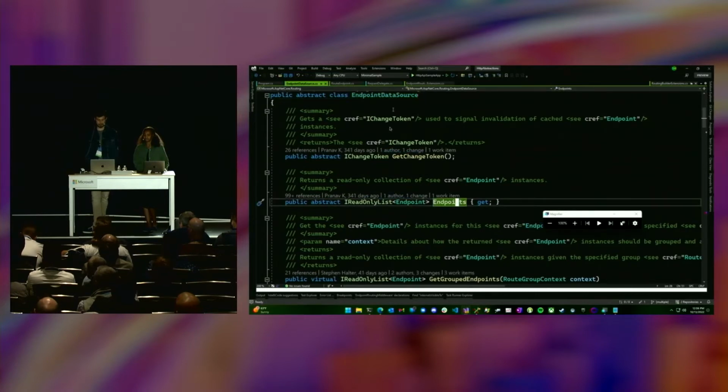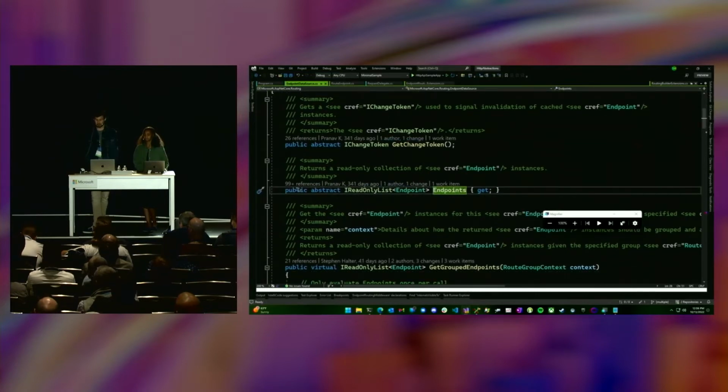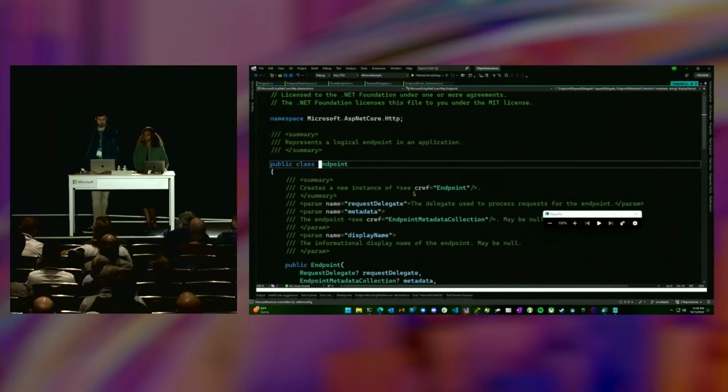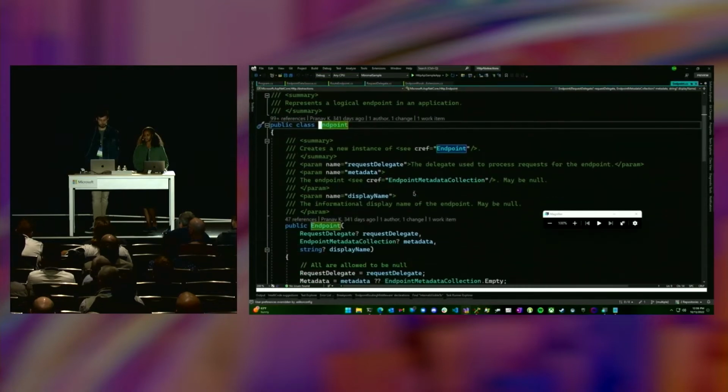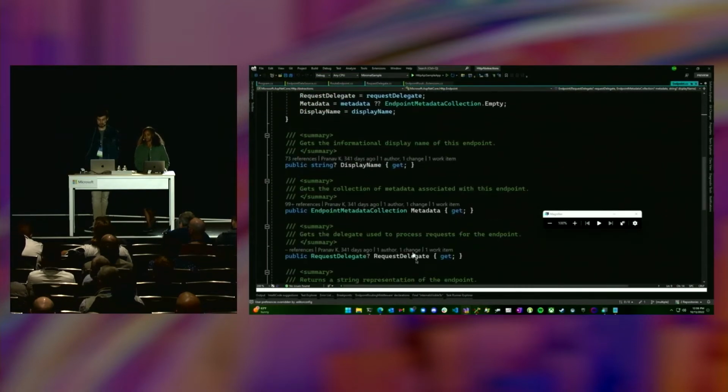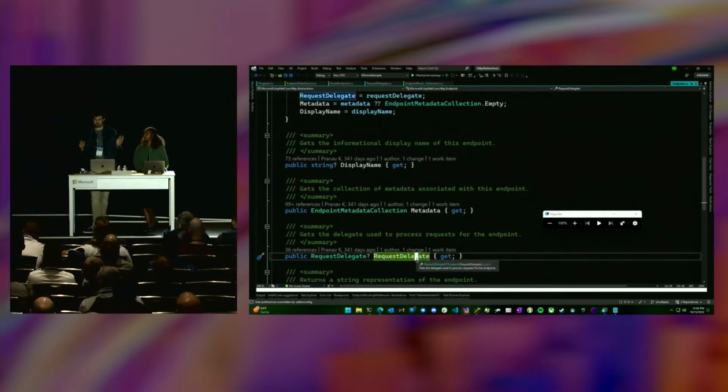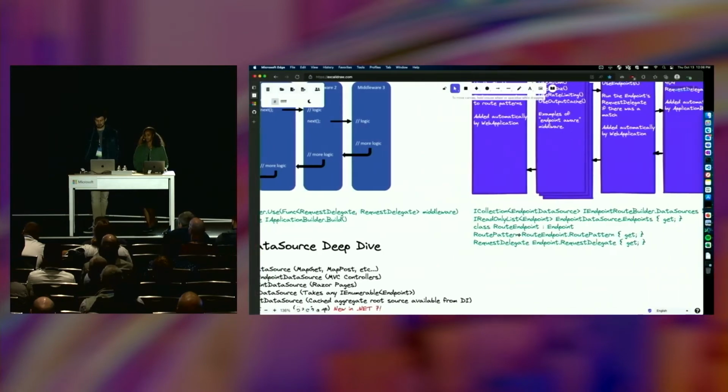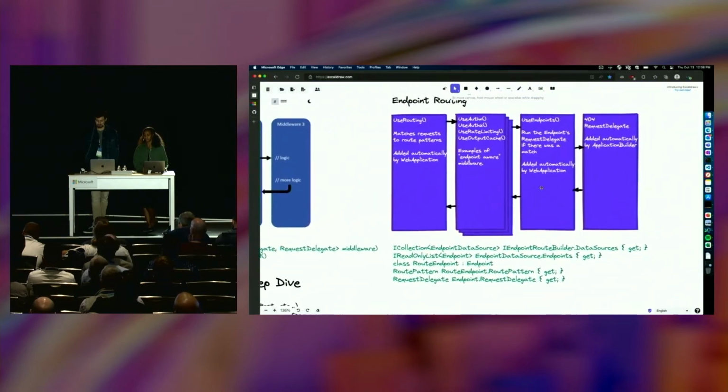It's an abstract base class, and the most important member that you're going to have to look at is this Endpoints member, and it's a read-only list of Endpoint. You can implement this yourself. So quickly, what's an endpoint? Endpoint defines a request delegate. So unlike middleware, there's no Func of RequestDelegate because you can't call next. Like if you defined an endpoint, you're not calling next. Typically, if you were going to call next at the end of the pipeline, you would get a 404.